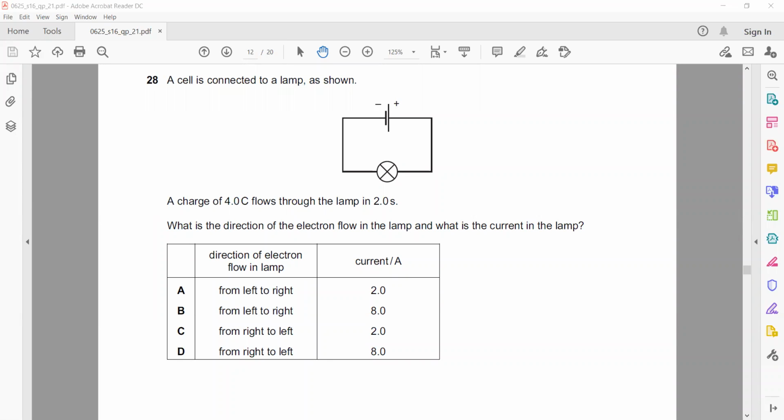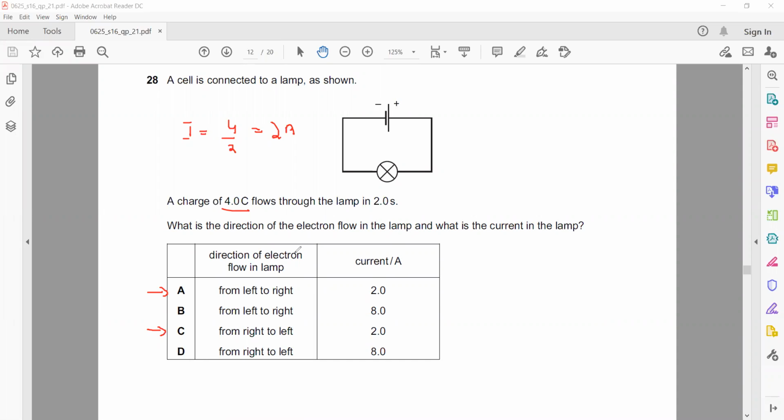So for question 28, look, if I find the current, it is charge divided by time. So it will be 4 divided by 2, that is equal to 2 ampere. So the current in the circuit is 2 ampere. So either A can be the answer or C can be the answer.